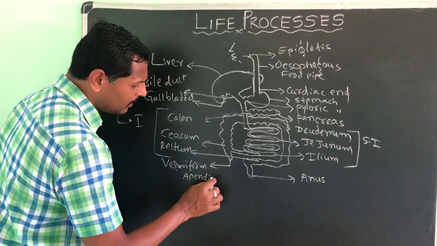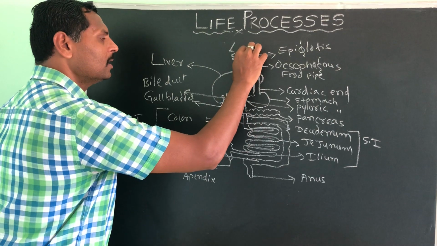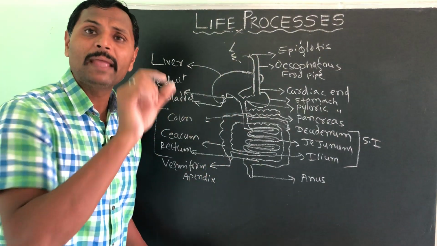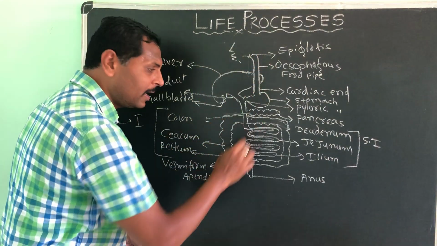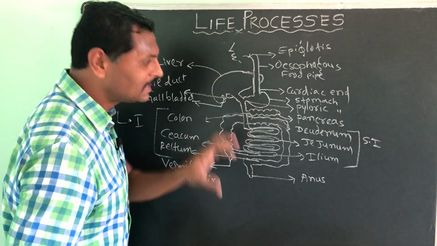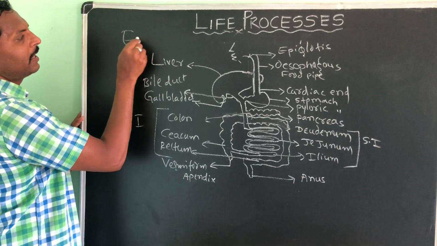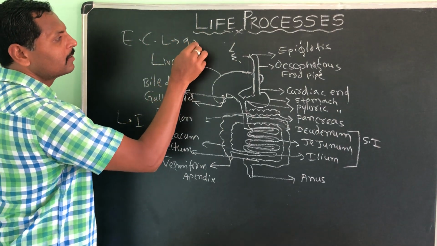Totally this pipe, from the buccal cavity or the mouth to the anus, we call the alimentary canal. Its length is 9 meters.